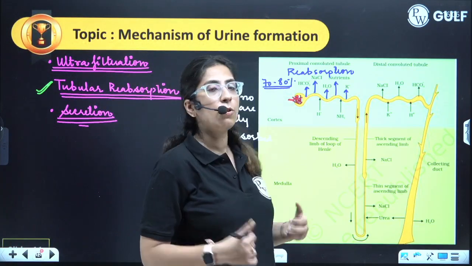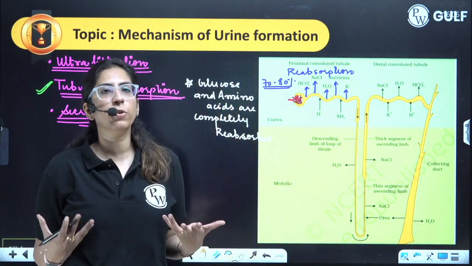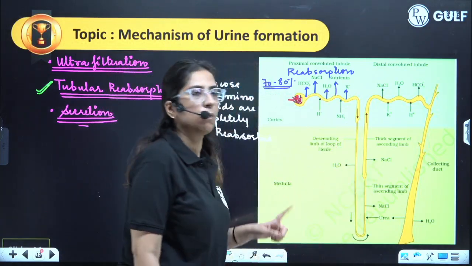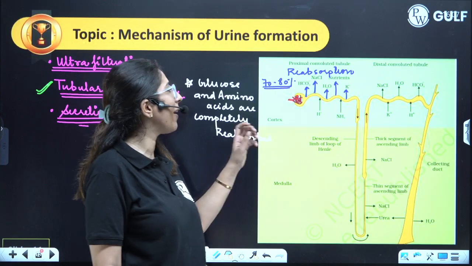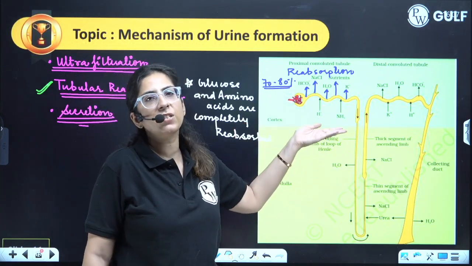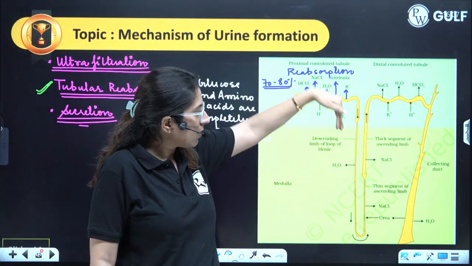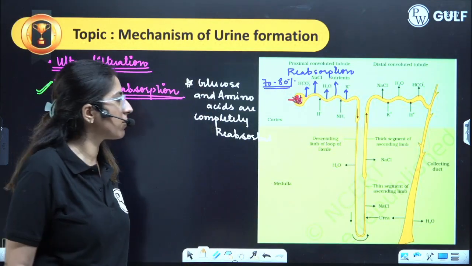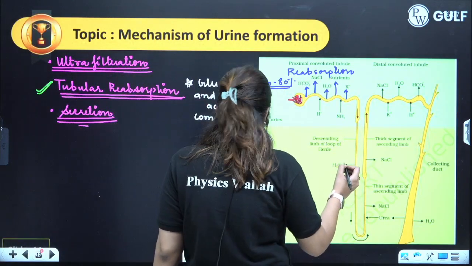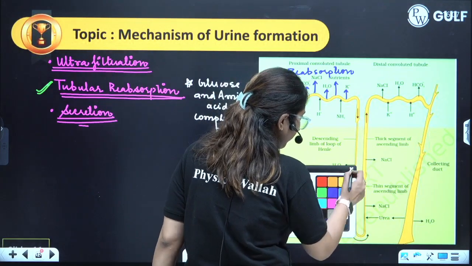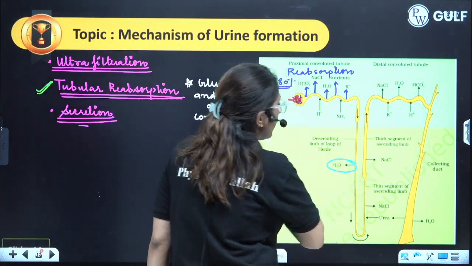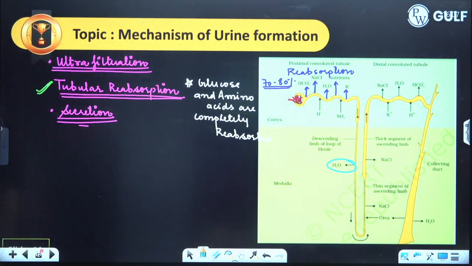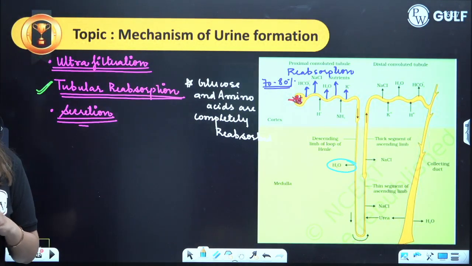Now let's talk about more reabsorption. Where does the more reabsorption occur? You will see that deep down in the medulla region. Now one question which comes from this topic: where is the PCT present? PCT is present towards the cortex region. In the medulla region, you will find the loops of Henle. In the loop of Henle, there will be reabsorption of water. The descending limb is only permeable to water, so only water is being reabsorbed from the descending limb of the loop of Henle.